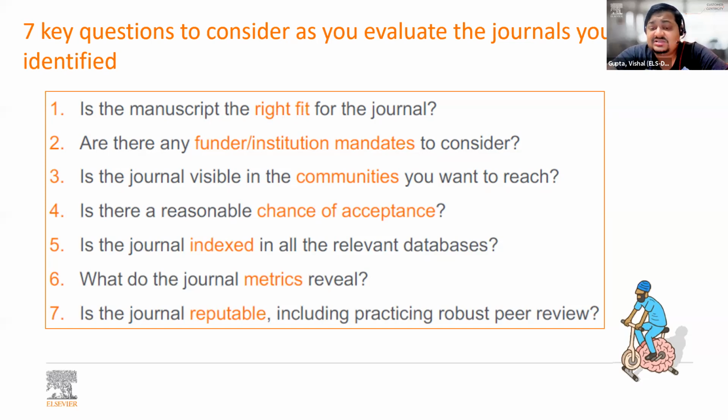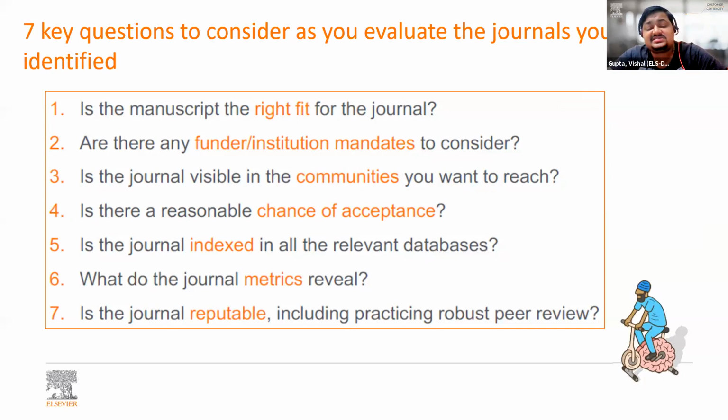If they say they are Scopus indexed, go to Scopus and see if that journal exists. If it does, is it currently indexed? That is more important. A journal can be there, but it was removed some time back, so that journal is not indexed on Scopus. So you need to look at the current status of that particular journal.